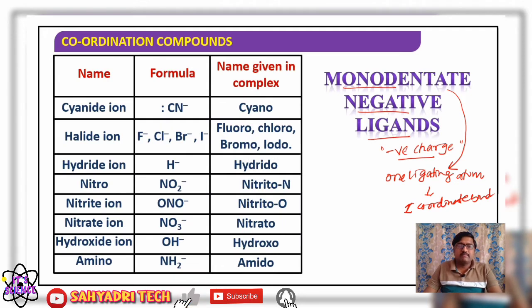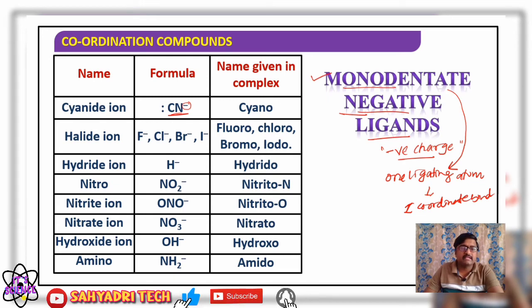Examples: if we consider the cyanide ion, CN minus, the net charge is minus and it has a lone pair of electrons, therefore it acts as a monodentate negative ligand. The net charge is negative, so it is a negative ligand, and it has one lone pair of electrons, therefore it is monodentate.